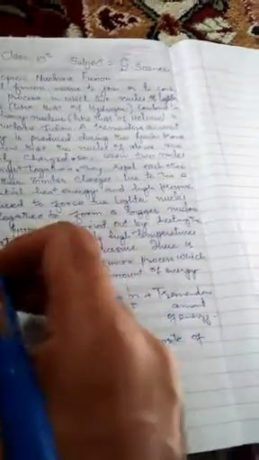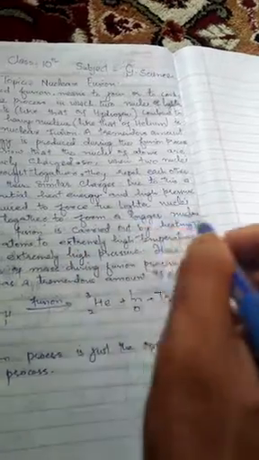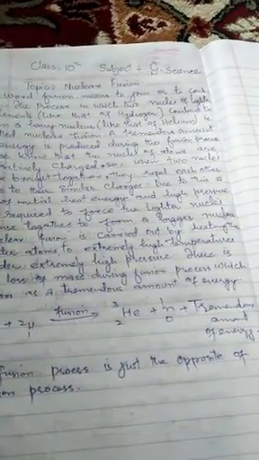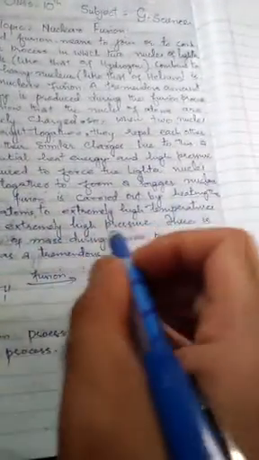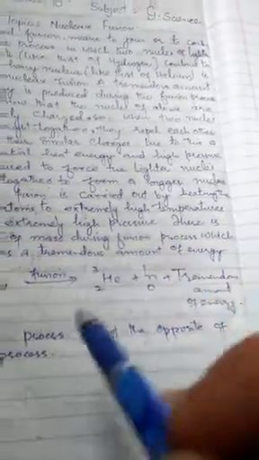So we can say that nuclear fusion is carried out by heating the lighter nuclei to extremely high temperatures and under extremely high pressures. That means nuclear fusion reaction requires two things: very high temperature and very high pressure.